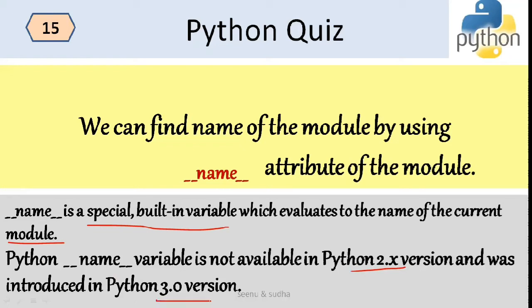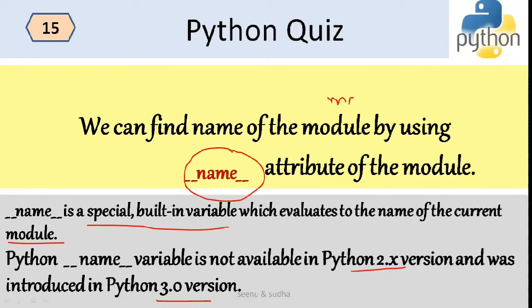but it is introduced in Python 3.0 version. So say, for example, there is only one module, which is the main program, main.py. If you are using this underscore underscore name underscore underscore in the main program, the name attribute will return main.